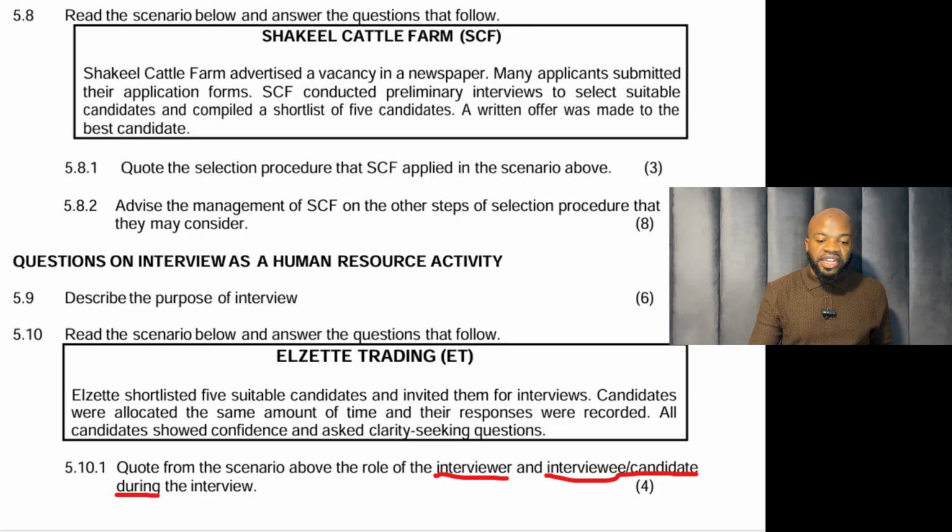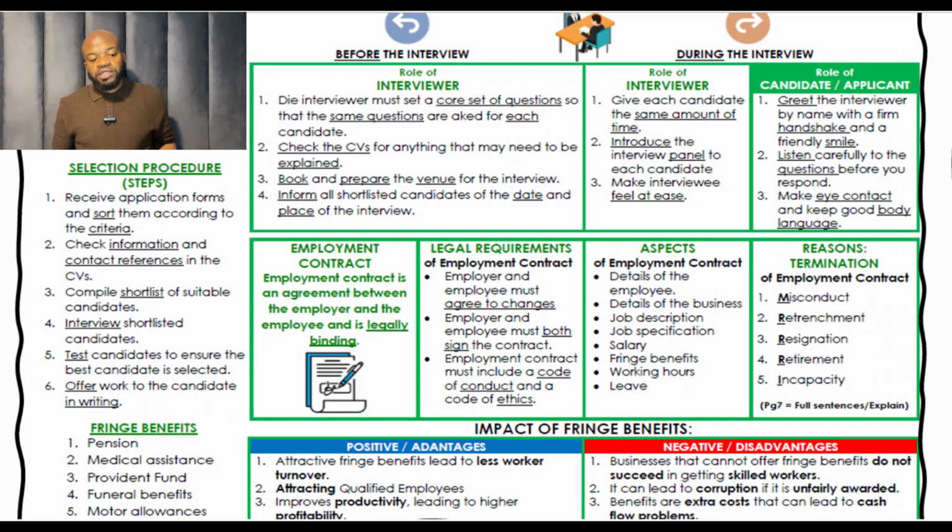Now let's go to that slide that I spoke about so we can see the summary of all of this. So we've got the selection procedure to the left. I'm not going to go through it. The role of the interviewer, the role of the interviewee, we've spoken about that. Then I'm also going to just touch quickly on the fringe benefits. We've got pension, we've got medical aid, we've got provident fund, funeral benefits, motor allowance, and so on. What are fringe benefits? This is what the employee receives over and above their salary. So this is extras that they receive over and above the salary that they are already receiving.